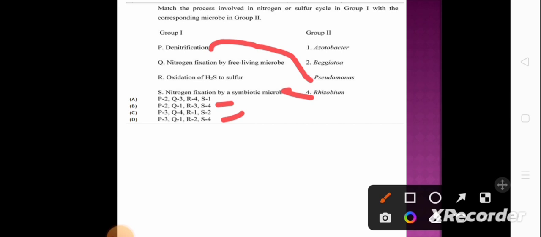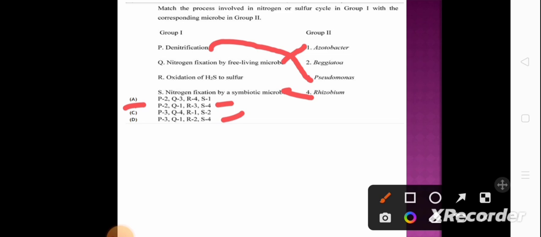So P is 3. So P is 3 in option D. Now another option is Q, that is nitrogen fixation by free living microbe, which is Azotobacter. That is Q is 1. So in option B, Q is 1, and last is R is 2.